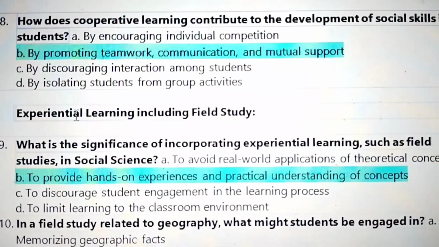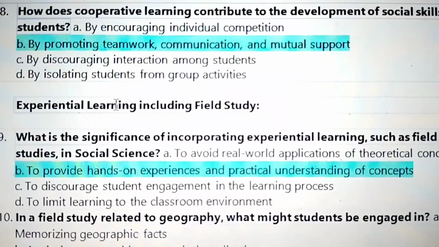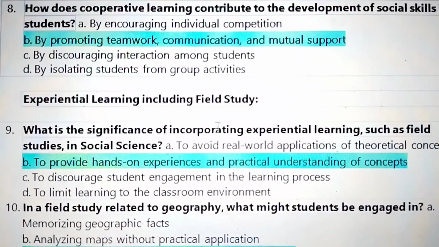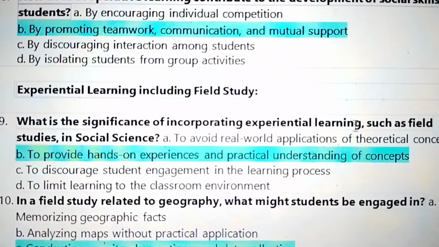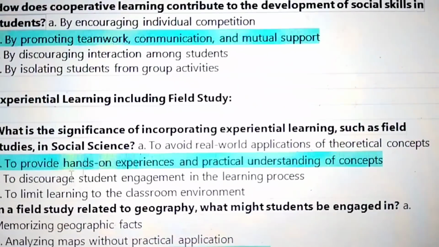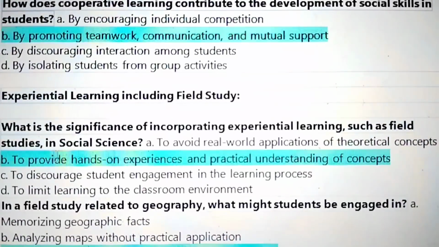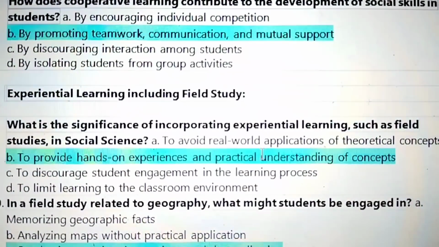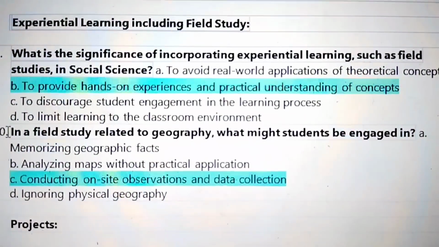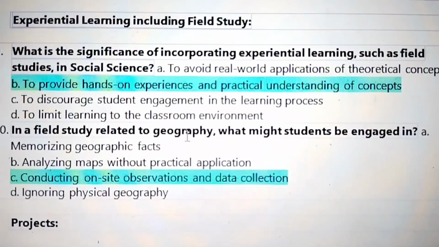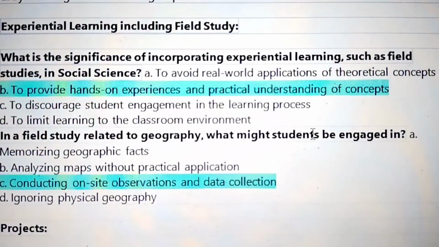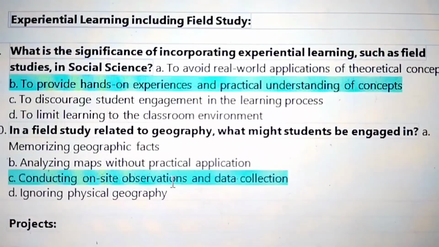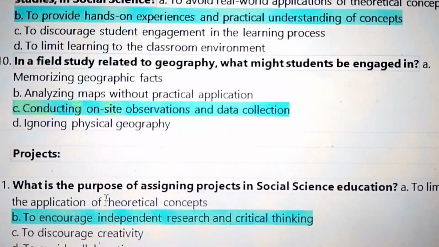Next topic, experiential learning including field study. What is the significance of incorporating experiential learning such as field study in social science? To provide hands-on experiences and practical understanding of concepts. In a field study related to geography, what might students be engaged in? Conducting on-site observations and data collection.